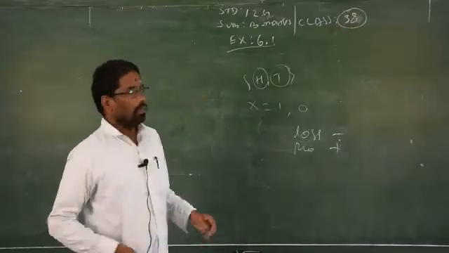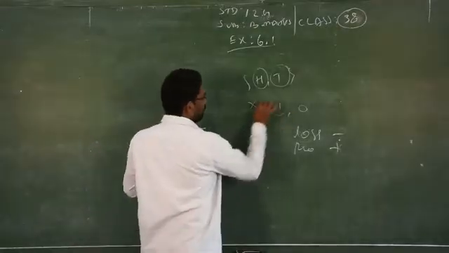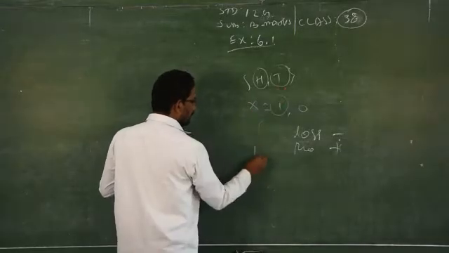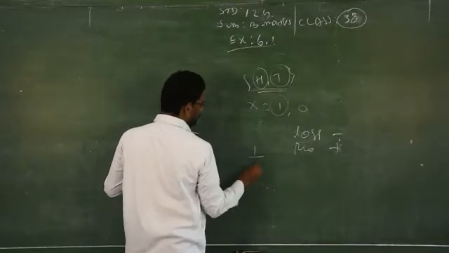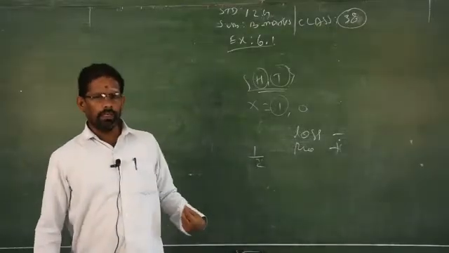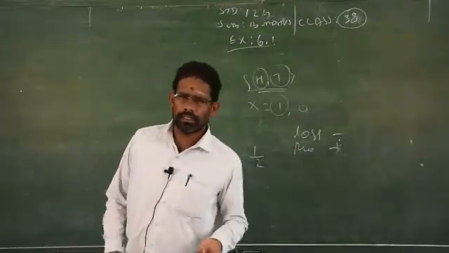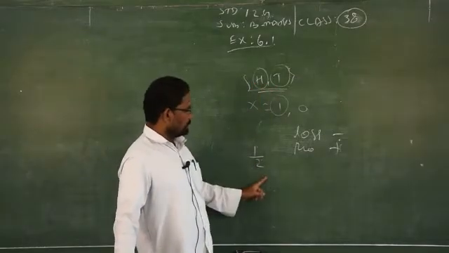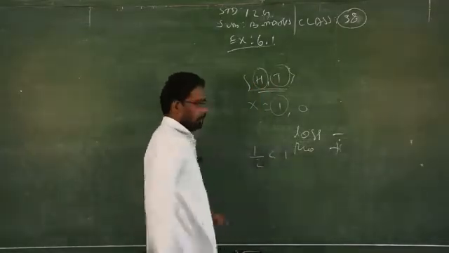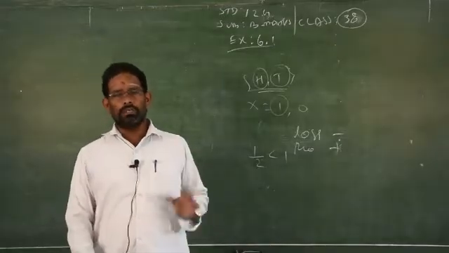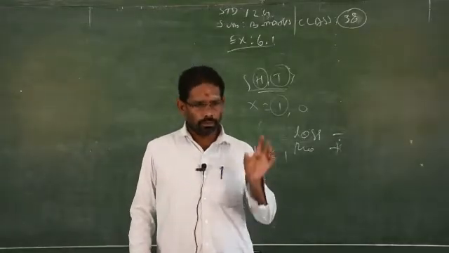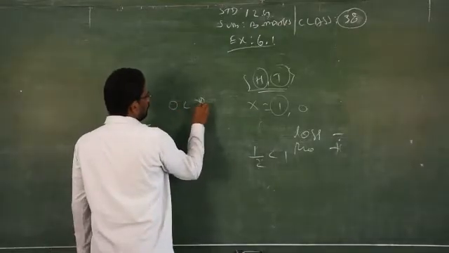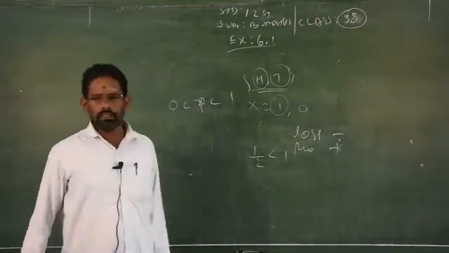But what is the probability of the event X, getting one head out of how many possibilities? 2 possibilities. You learned the probability concept already in 10th standard, isn't it? So what is the probability of getting a head in one coin? 1 by 2. That should always be less than 1. When the probability is more than 1, your answer is wrong. Clear? So the total probability lies between 0 and 1.